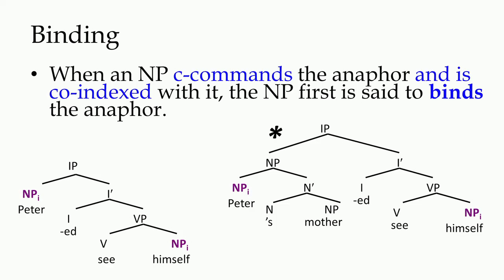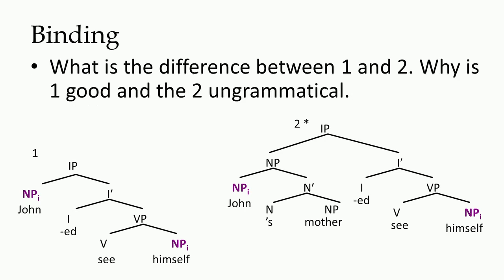In the first structure, John c-commands the anaphor himself, because it is part of the phrase IP which dominates John, and at the same time dominates NP himself.